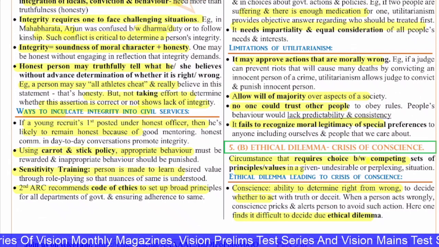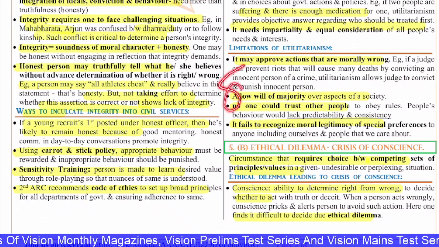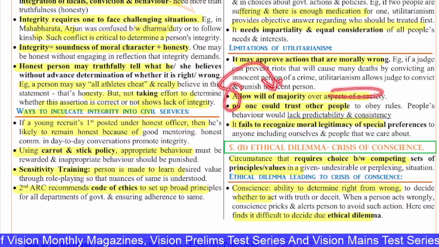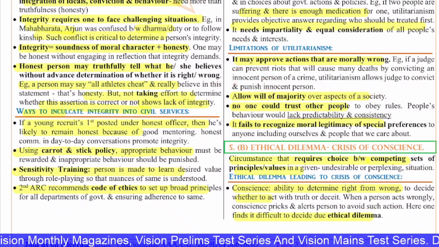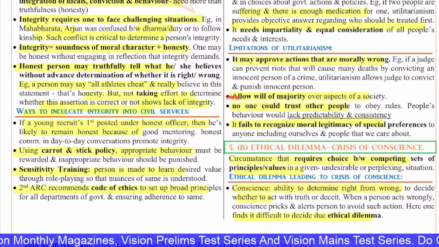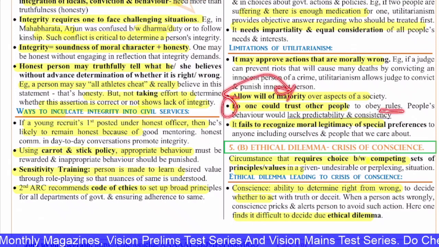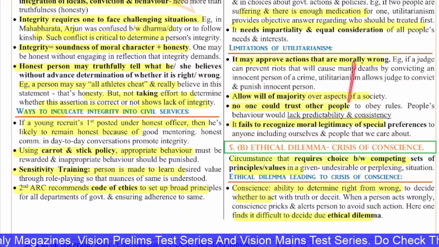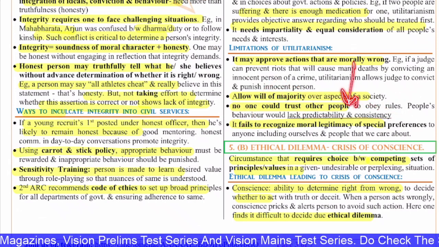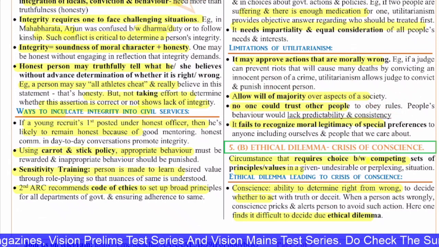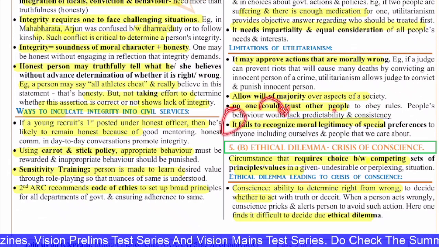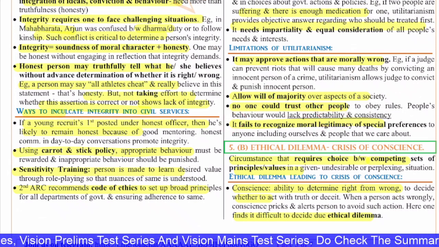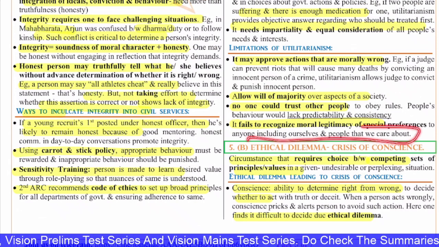Also, the next thing is, utilitarianism will allow the majority to win over the minority, but the minority are also part of the society. Their voice also has to be heard, and no one could trust other people to obey the rules. People's behavior would lack predictability and consistency. Predictability and consistency is something very important, and this will take a hit. It fails to recognize the moral legitimacy of special preferences to anyone, including ourselves and people that we care about.